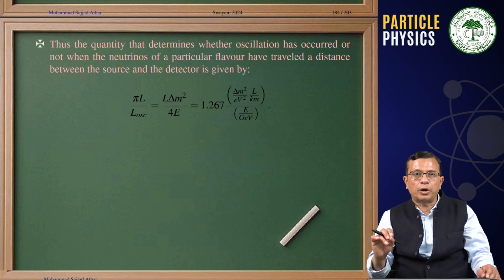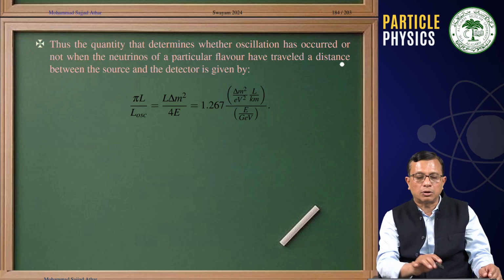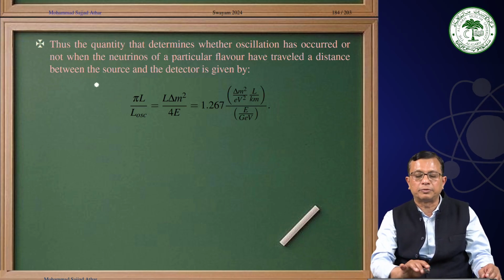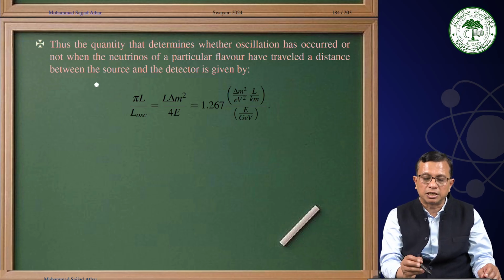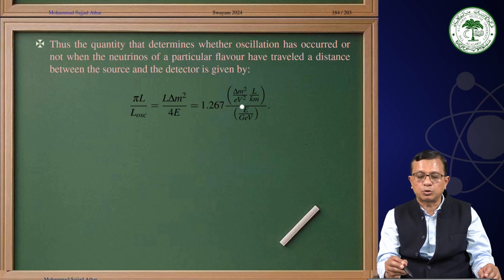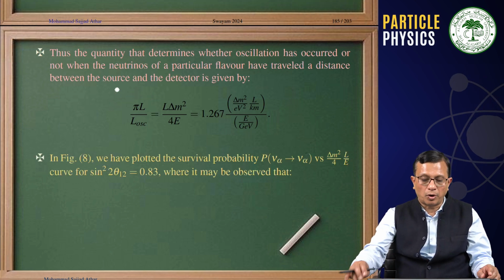The important quantity that determines whether oscillation has occurred when neutrinos of a particular flavor have traveled a distance between the source and the detector is πL by L oscillation. And this we write as 1.267 Δm² in eV², L in kilometers, and E in GeV. That is the catch. Therefore, this is very important to us.